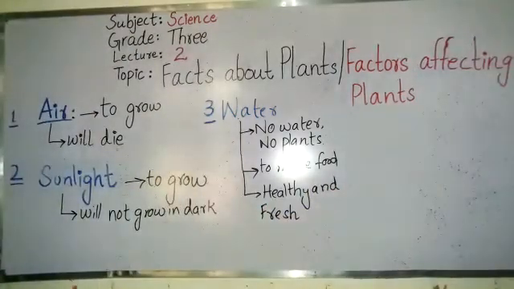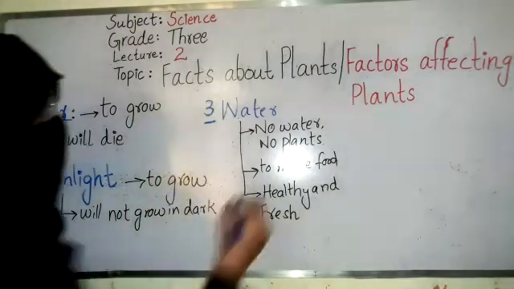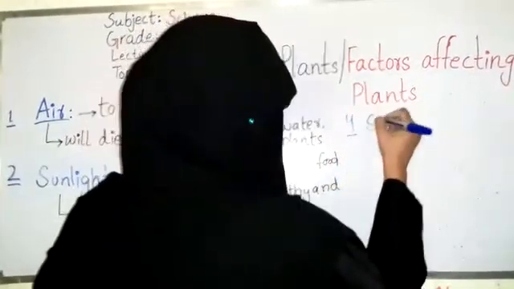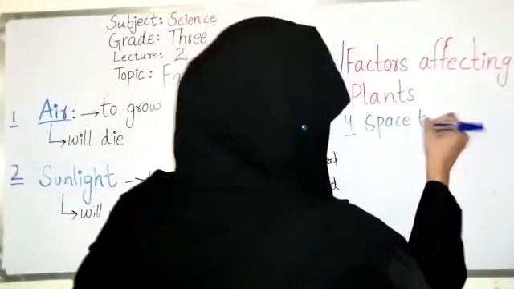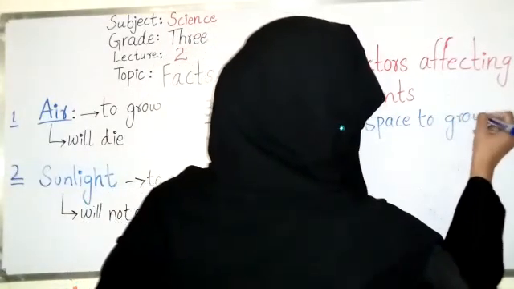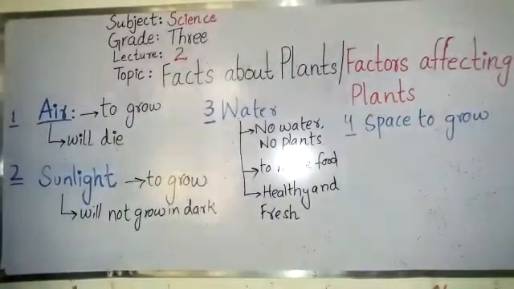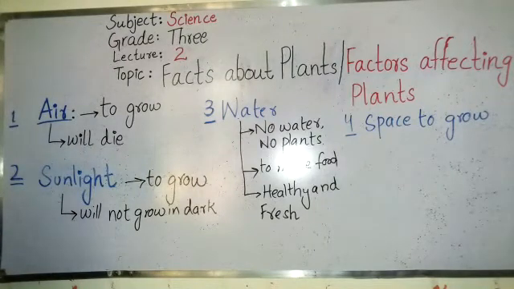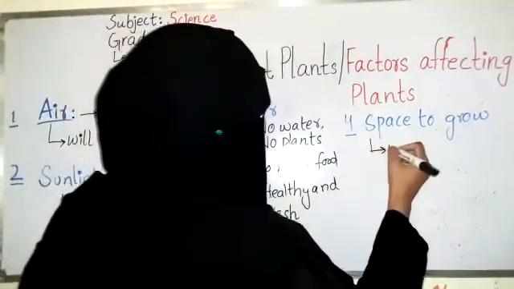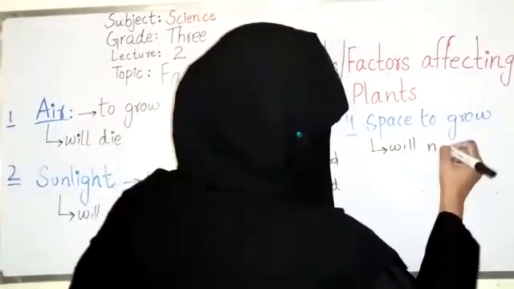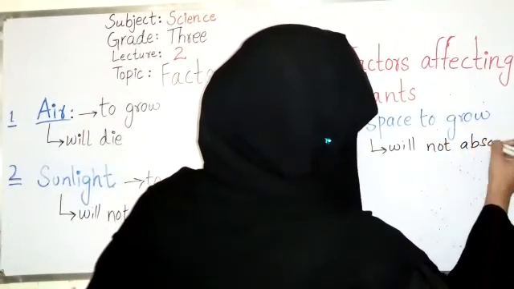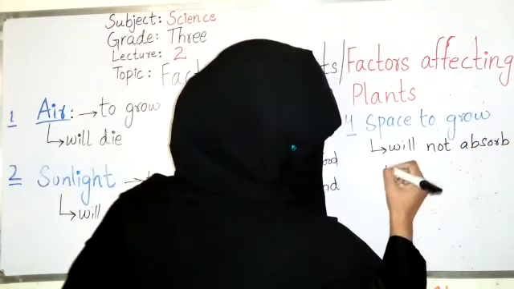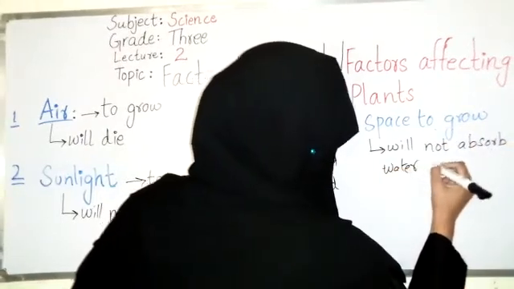And the fourth important factor we are going to discuss is space to grow. Plants need a proper space to grow. For example, if we take an example of roots, if there is a little space, roots will not spread. And if roots will not spread, it will not absorb enough water and nutrients as well.